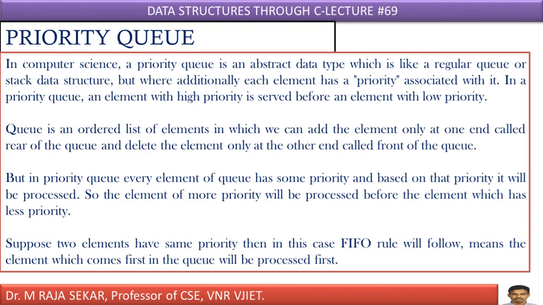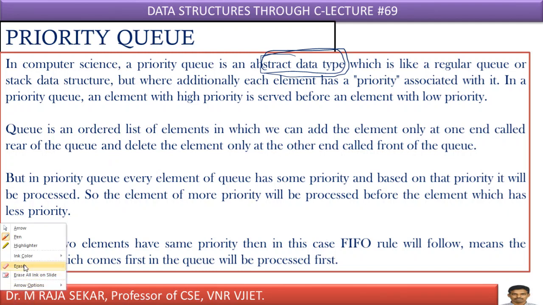Now, we will try to understand what is priority queue. We already discussed what is queue in my previous lectures. In computer science, priority queue is an abstract data type. What is an abstract data type? This also I discussed in my previous lectures, in the initial lectures, maybe lecture number 2 or 3. It is just a data structure like stacks and queues.